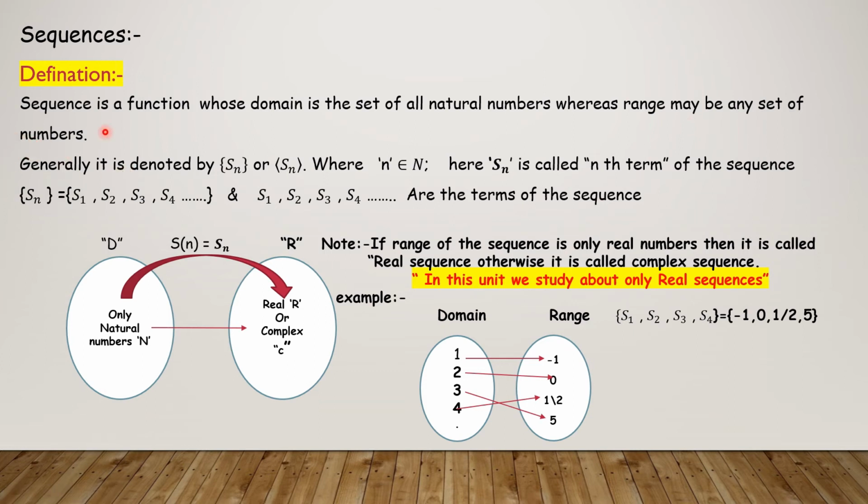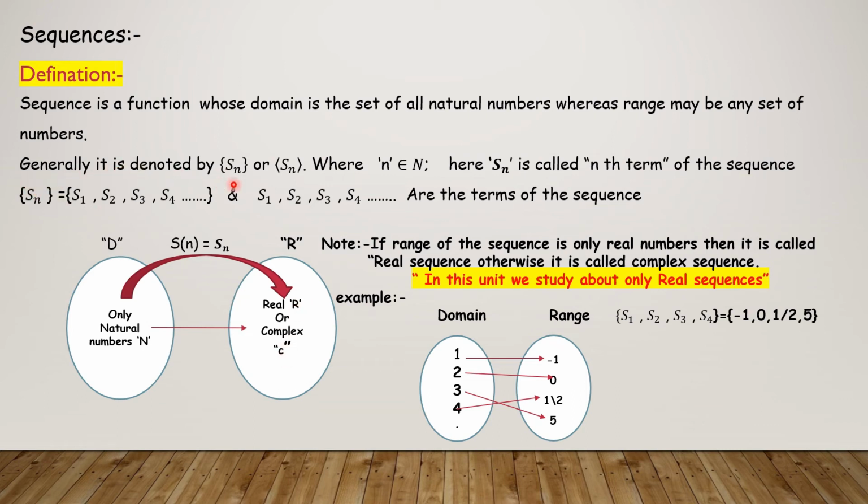Any set of numbers means there may be real numbers, there may be complex numbers. Why? Because, as I told you in the beginning, there are two kinds of numbers in number theory, real numbers and complex numbers.